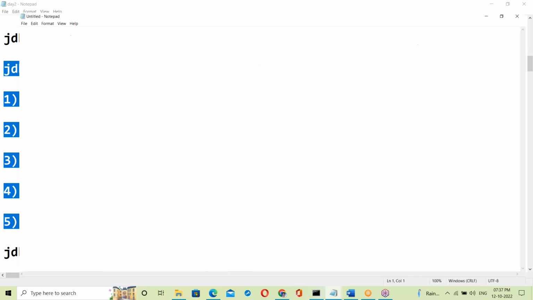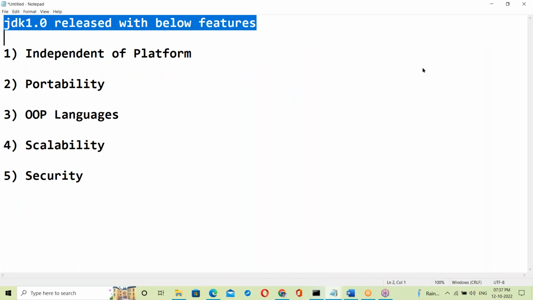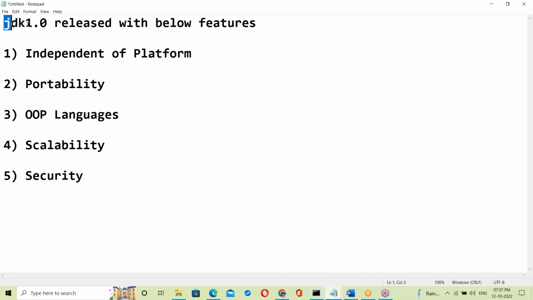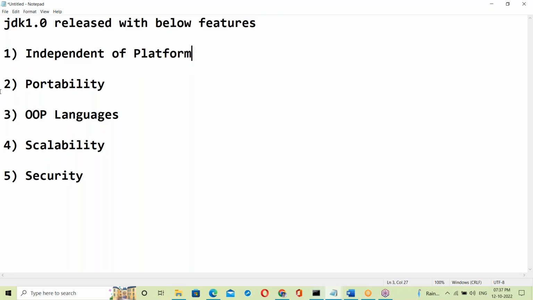Java features. JDK 1.0 released with these features: independent of platform, portability, OOP language, scalability and security. These are the initial features of Java.